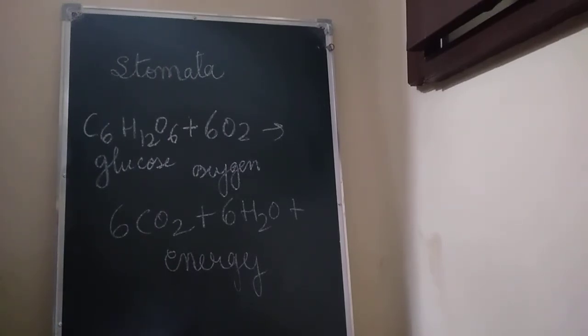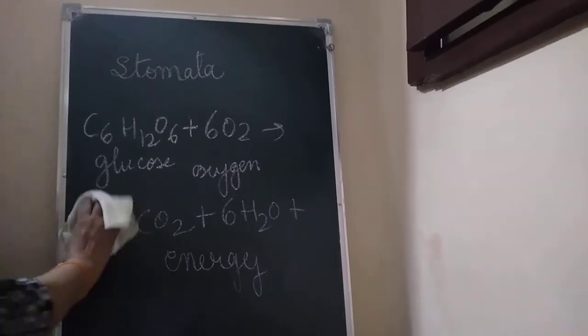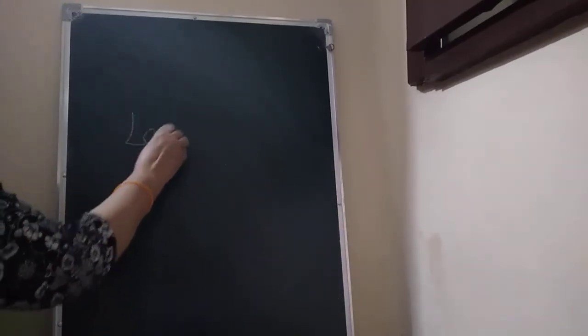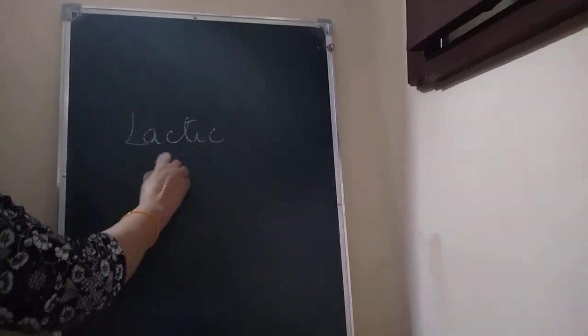So to get the additional energy, anaerobic respiration occurs within your muscle cells. In this process, there is partial breakdown of glucose to produce which acid, children? Yes, that is lactic acid. Which acid, children? That is lactic acid.